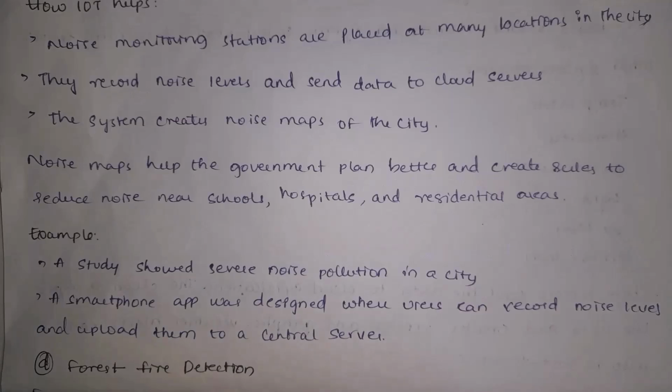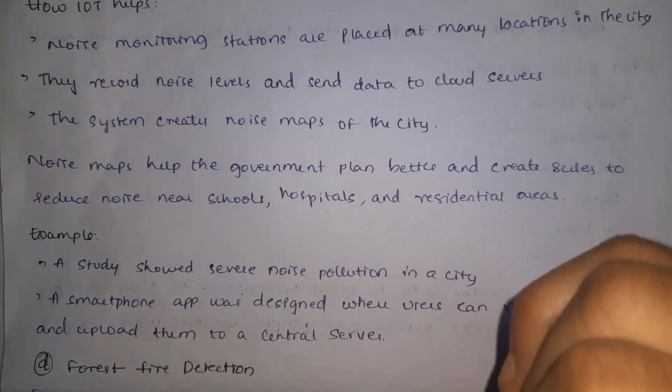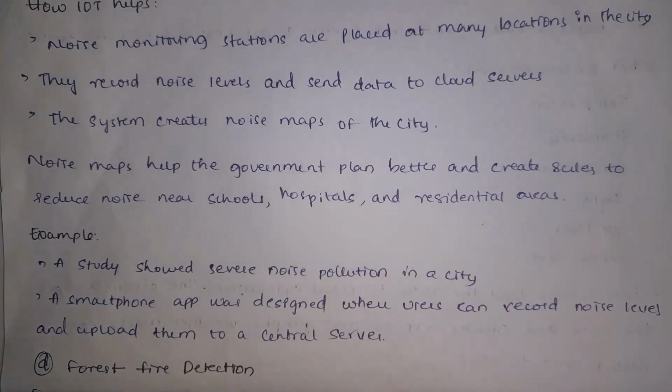So in cities, noise monitoring sensors are placed in many locations. They will record noise levels and send real-time data to cloud. So system will create complete map and display some danger mark and more polluted areas. So government will take action based on that areas. There is also a smart mobile app designed where user can record noise level and upload them into server. Based on complete data, government will take decision.